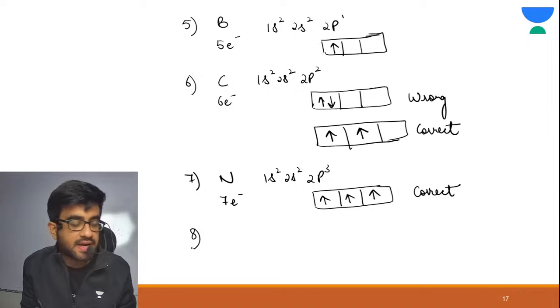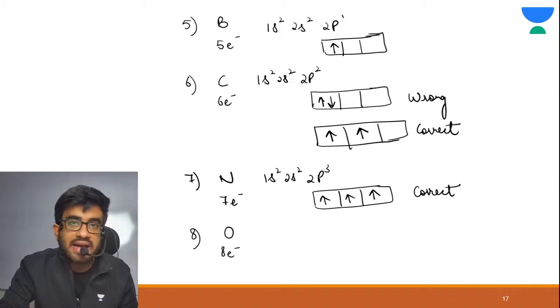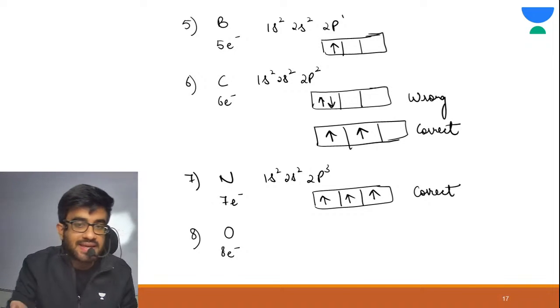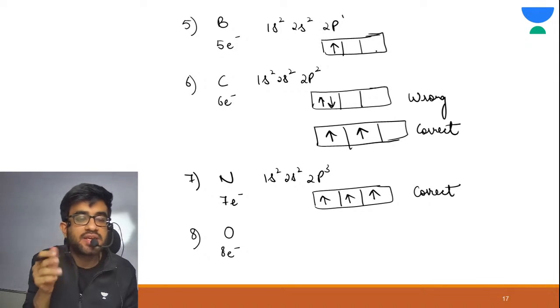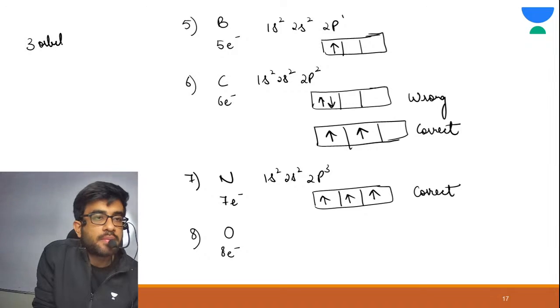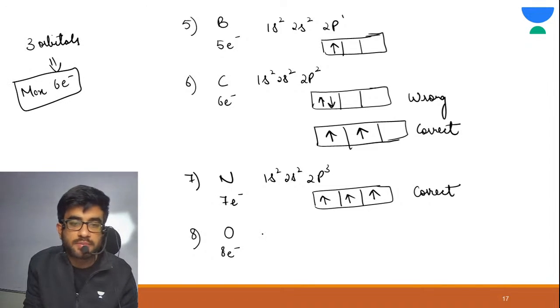Now suppose the 8th is your oxygen, 8 electrons. Now tell me, can we add more electrons in 2p? Tell me in the chat section. Yes, we can add now, because 2p has 3 orbitals, which means maximum 6 electrons. I've explained this, correct? So this means 1s2, 2s2, 2p4.